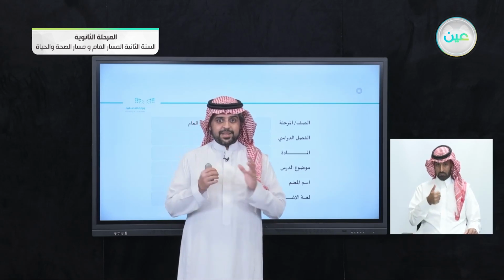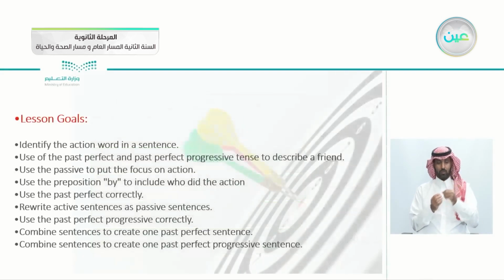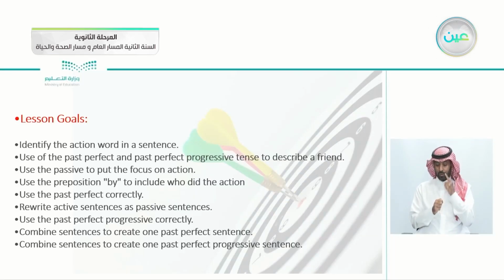I hope that you're happy and healthy and ready for today's lesson, which is the third part of the enrichment. We will be taking the grammar from Unit 2, and these are today's goals: to identify the action of the word in a sentence, the use of the past perfect and the past perfect progressive tense to describe a friend, the use of the passive to put the focus on the action. Remember this goal. The use of the preposition by to include who did the action, or we can call him the doer of the action.